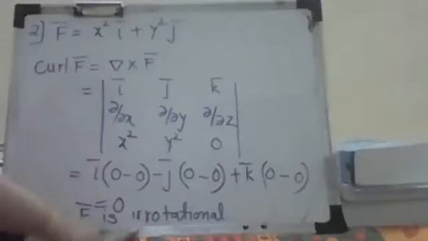Irrotational means what? It is a conservative force field. That means it is independent of path. You will get the same answer.